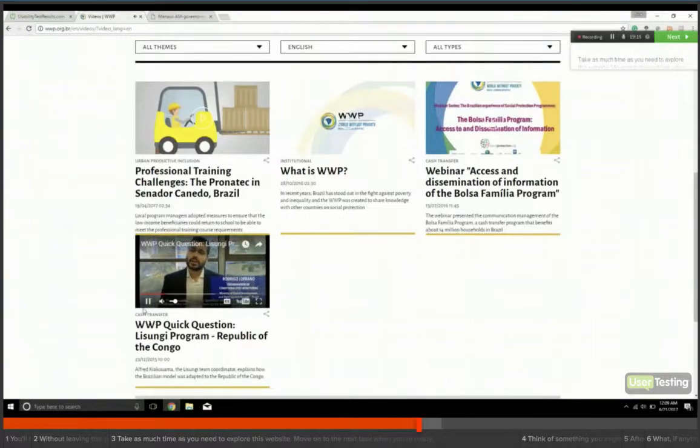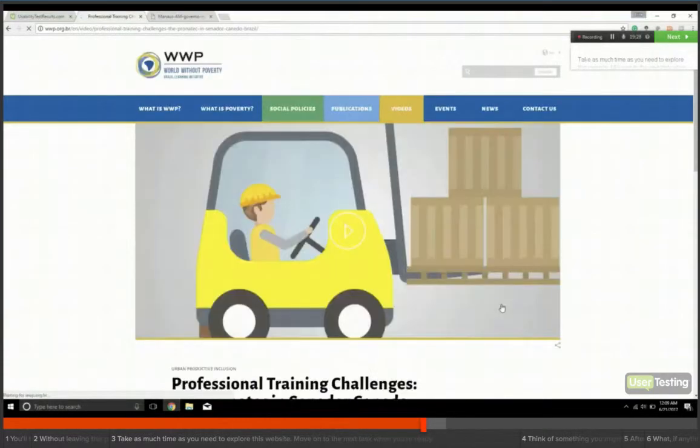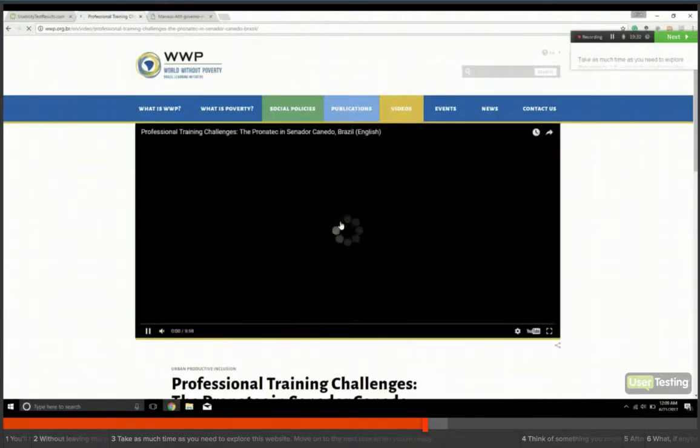So I speak Spanish, but this is... I can only catch every sixth, seventh word and make it make sense. These are all really cool. Real quick, I'm going to click on this one just to see what happens here. I don't know if it's going to take me to another page. It does. It would have been kind of cool if it had started playing there at the top.